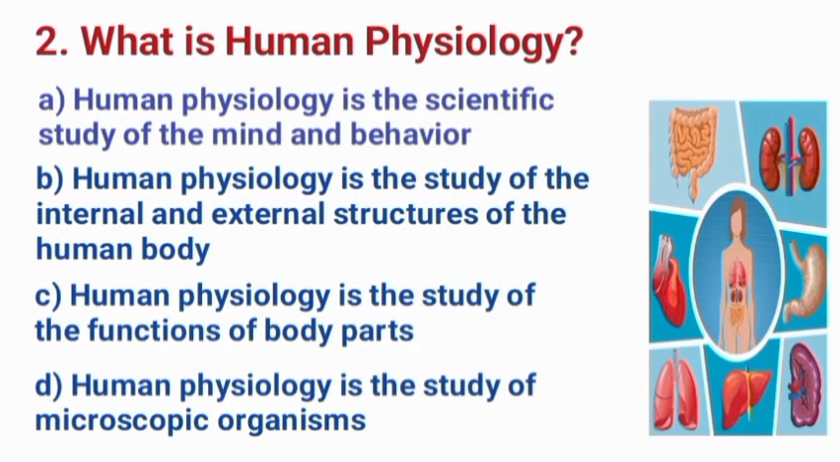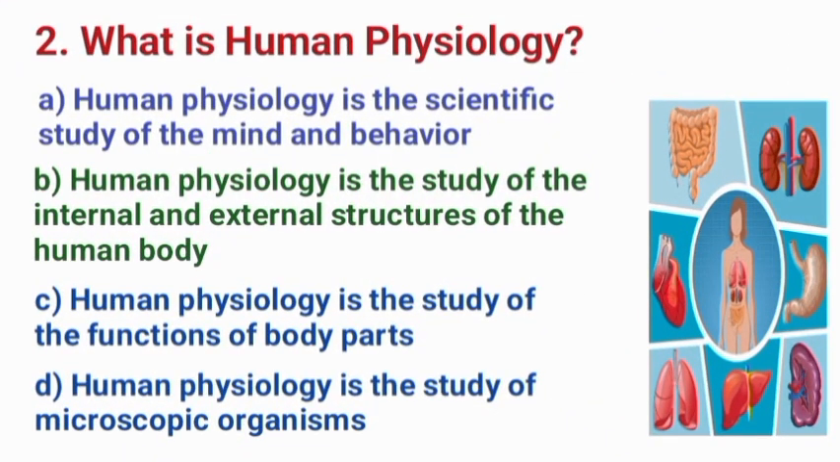Question number 2. What is human physiology? A. Human physiology is the scientific study of the mind and behavior. B. Human physiology is the study of the internal and external structures of the human body. C. Human physiology is the study of the functions of body parts. D. Human physiology is the study of microscopic organisms. The correct answer is B. Human physiology is the study of the internal and external structures of the human body.